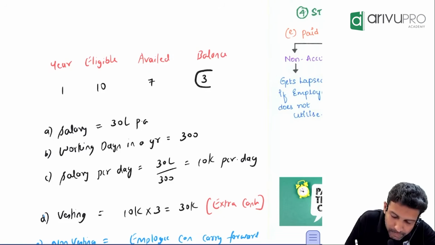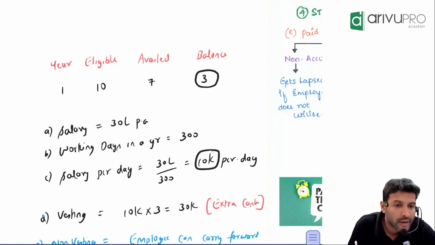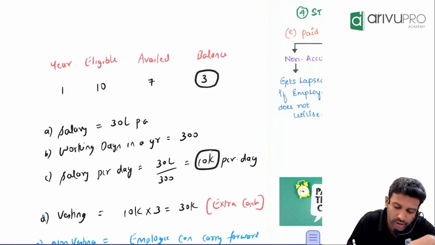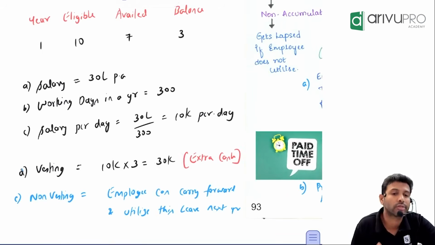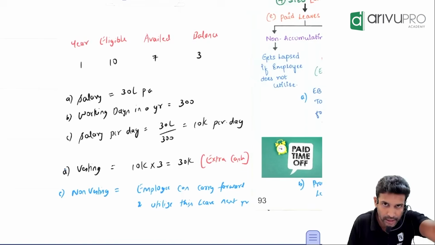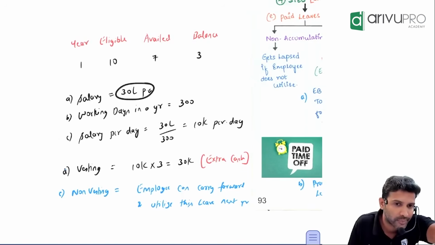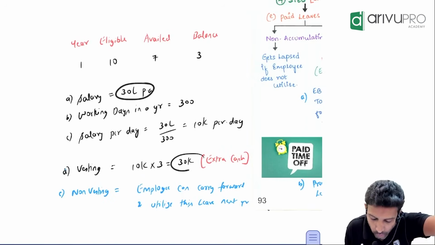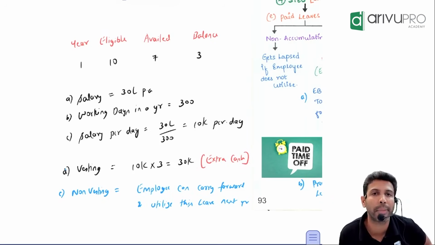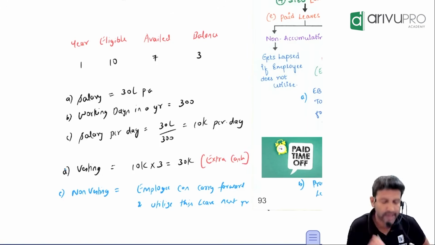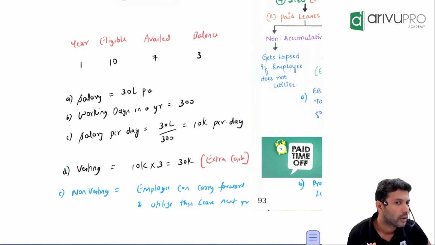How much leave did the employee not take? 3 days. And the salary per day is 10,000. So how much amount will the employee get? 10,000 into 3, which is 30,000. This employee will not get only 30 lakh salary. In the current year, he will get 30 lakh plus 30,000. This 30,000 extra cash the company will pay to that particular employee if it is vesting leave. That's all it is.